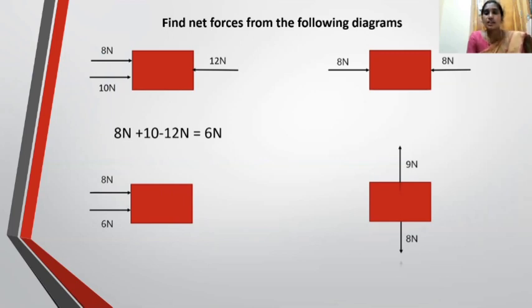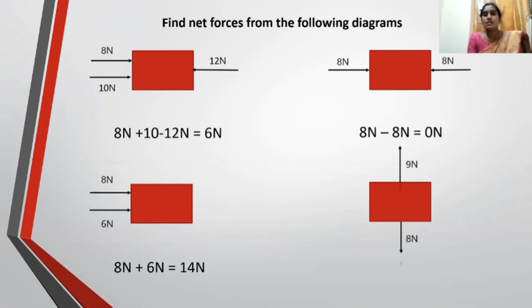Now see the second picture. Here two forces are acting on the object in opposite directions. They are 8 Newtons and 8 Newtons. That is why the net force is 8 Newtons minus 8 Newtons, which is 0. Now see the third picture. Here also two forces are acting on the object, but these two forces are in the same direction. So the net force is calculated as 8 Newtons plus 6 Newtons, 14 Newtons.